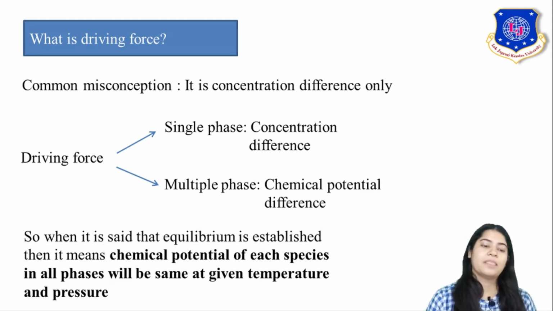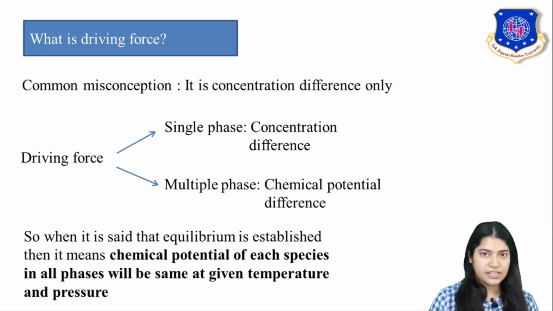Driving force that exists in a single phase can be only concentration difference. But when the talk is about multiple phases, concentration difference is not the only justified driving force. Here a new topic comes in as an introduction, that is chemical potential difference. So we can say that when equilibrium is achieved, it means that the chemical potential of each species, note down, of each species in all phases will be the same at a given temperature and pressure.